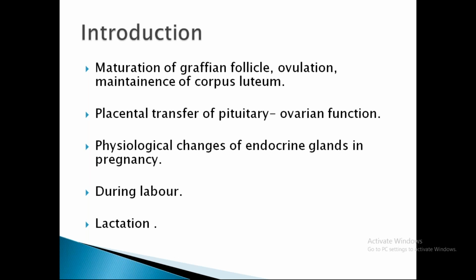The third one is the physiological changes of the endocrine glands that happen during pregnancy. Pregnancy is a state where many physiological changes happen, among which we are going to deal with endocrine gland changes. The fourth one is labor, where oxytocin plays a major role in onset and maintenance of labor. And finally lactation, where prolactin is the major hormone responsible for lactation. So these are the 5 main areas where we deal with endocrine and hormones in respect to reproduction.